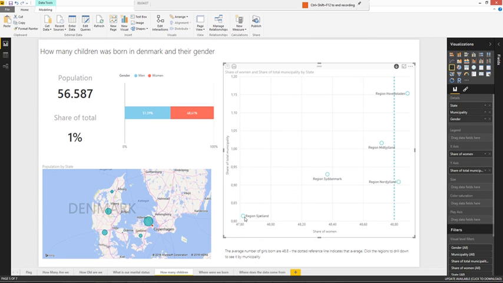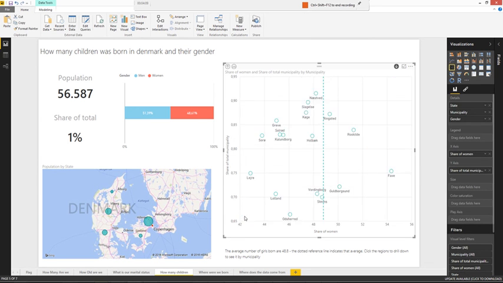So when we drill down to Zealand, we can see that this municipality has a very low amount of girls born, only 42%. Whereas if you want a boy, you apparently should live in the municipality Faxe.